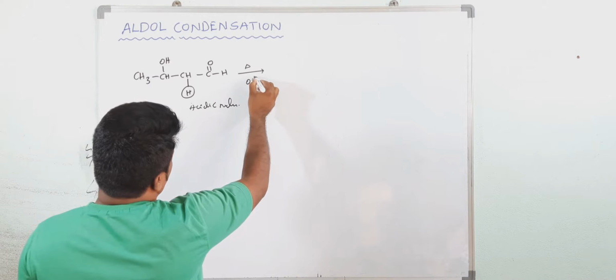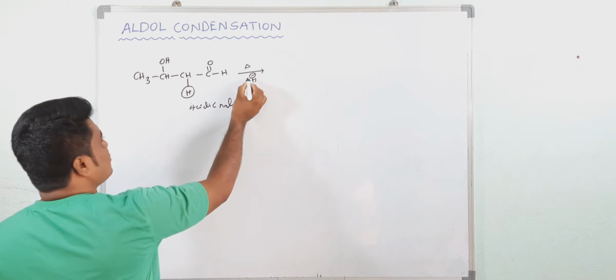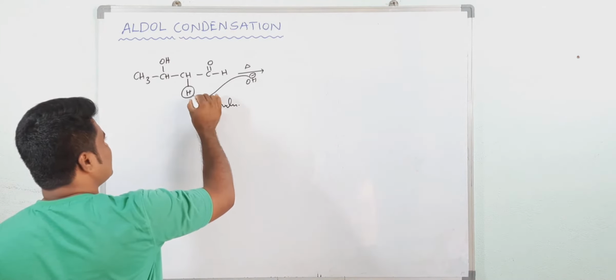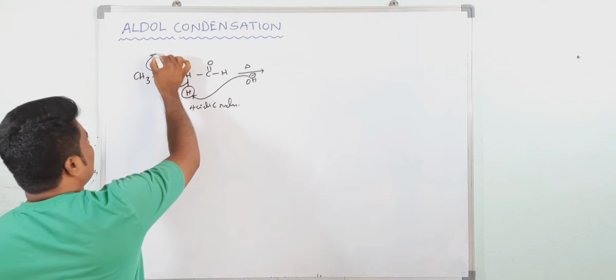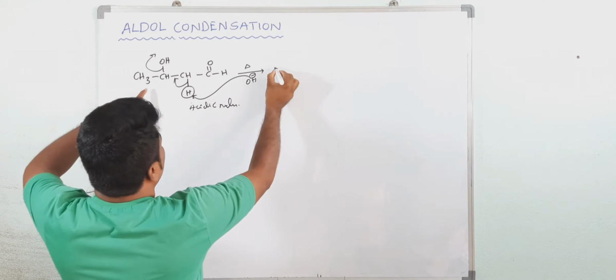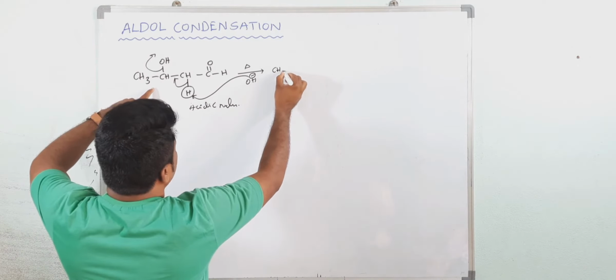See, we heat this compound. Now this OH minus will take this one. Now here you are getting CH3.